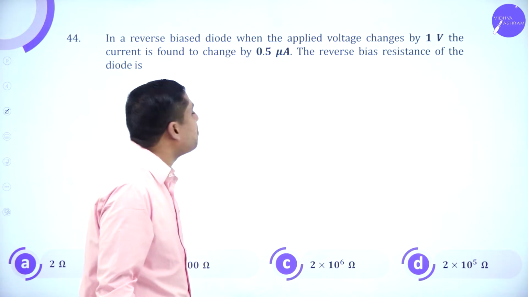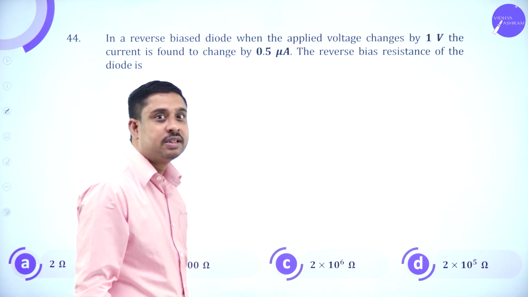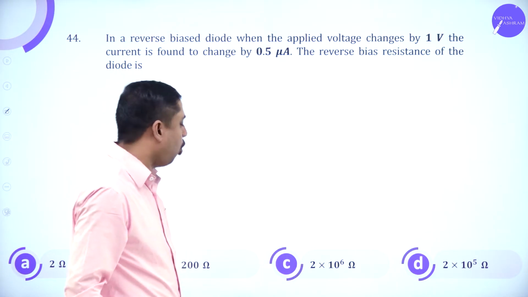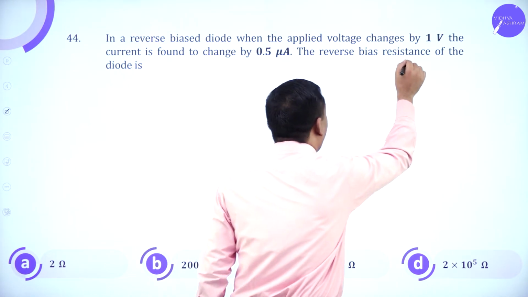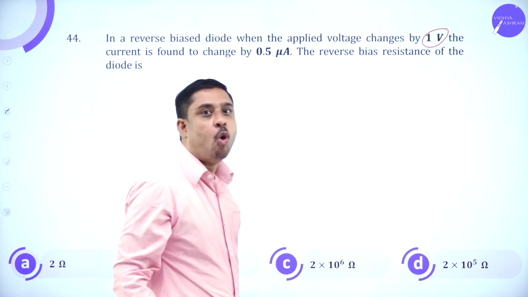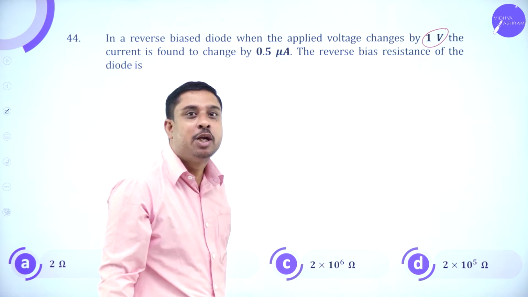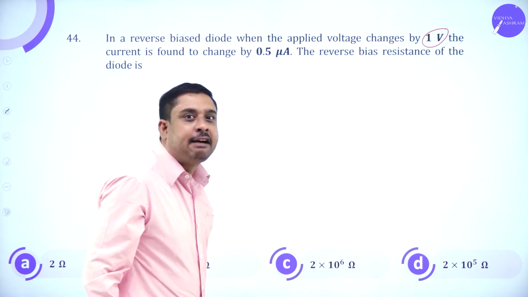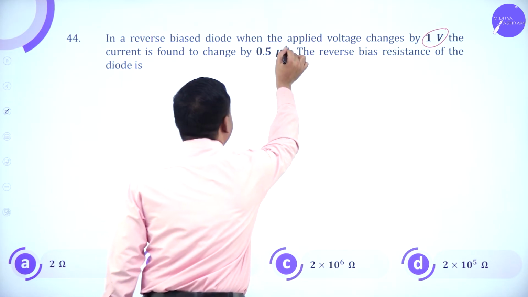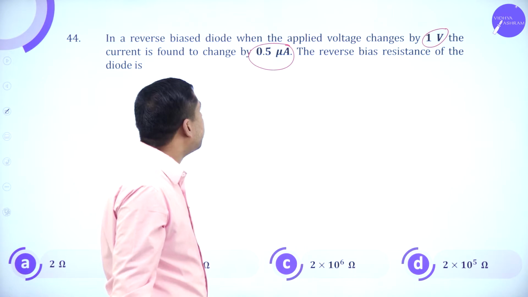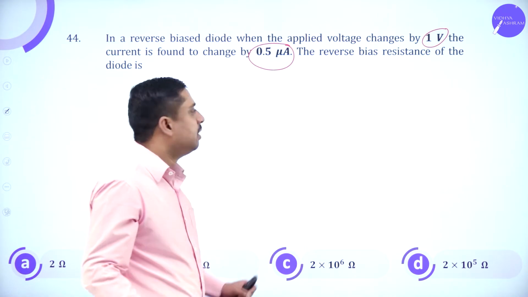In a reverse bias diode, voltage changes by 1 volt. Change in voltage is 1 volt and current is found to change by 0.5 microamp.